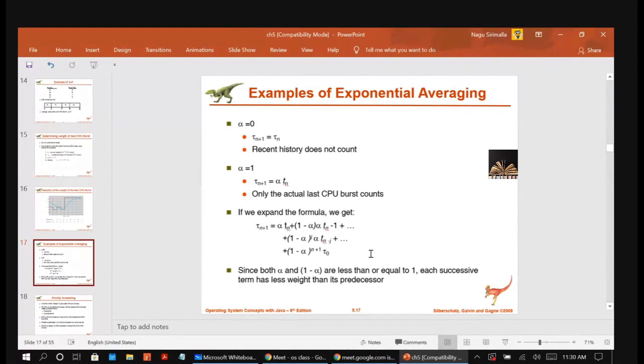You got the point? We take alpha equal to 1/2. So if you are taking alpha equal to 1/2, that means we are considering both the previous job and also the past jobs. We are considering the history as well as the previous job to calculate. So that will give you the best approximate value for the next CPU burst.